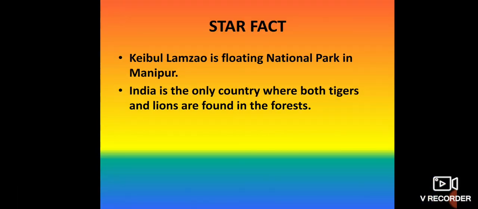A star fact: Keibul Lamjao is a floating national park. It is the only floating national park in India, which is in Manipur. And India is the only country where you can find both tigers and lions in the forests.